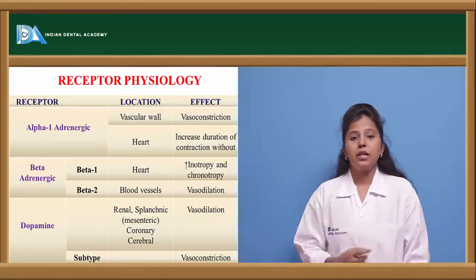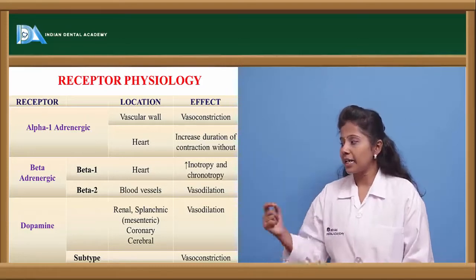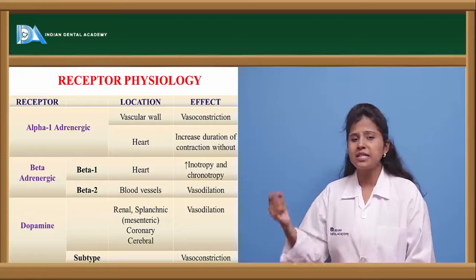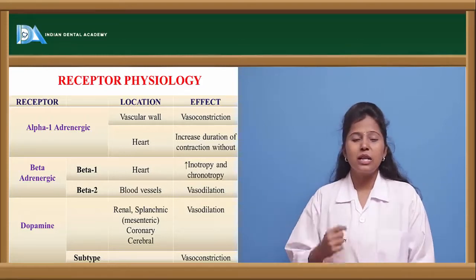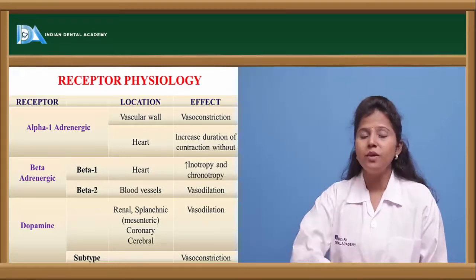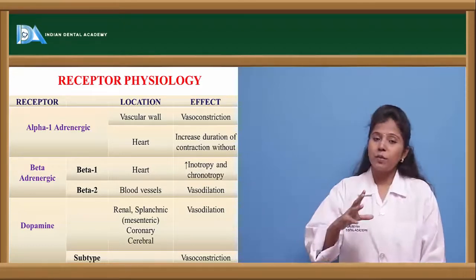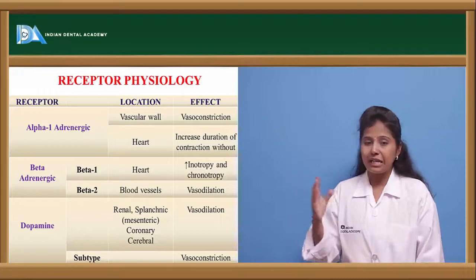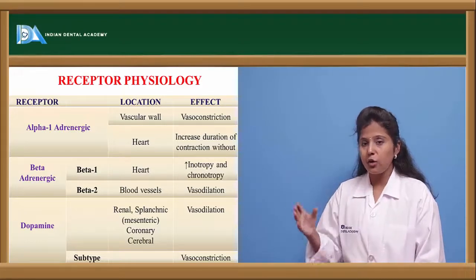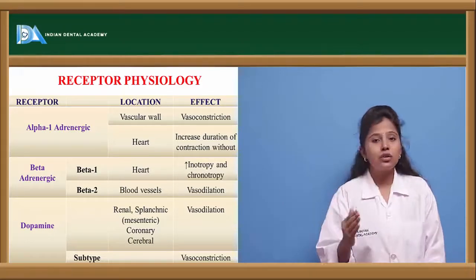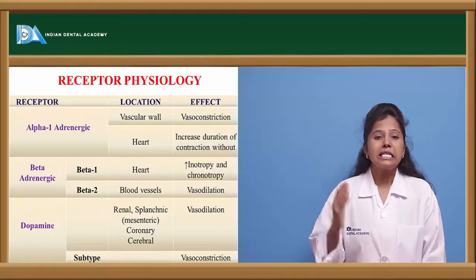And dopamine. If it is acting on the dopaminergic receptors, there are D1, D2 as well as D3 type of receptors. So dopamine will bind to all three receptors and exert its actions. These dopamine receptors are present mainly in the renal region, in the splanchnic or mesenteric region, in the coronary region, as well as in the cerebral region.